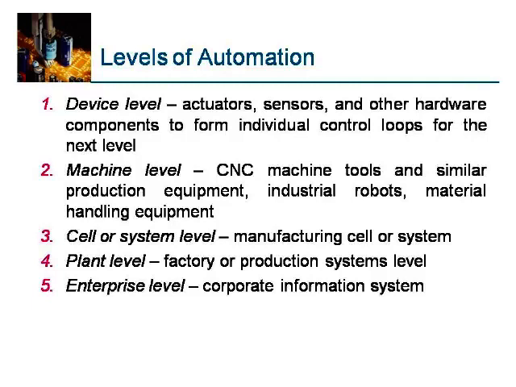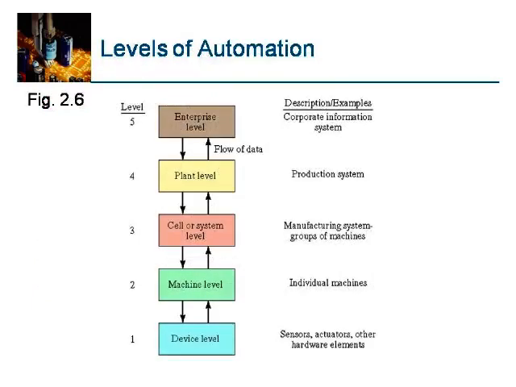Then plant level automation covers the entire factory, including the manufacturing facilities and the factory's input, output and production systems. Enterprise level automation includes the corporate information system along with plant level, cell level, machine level and device level. The top level of automation is enterprise level automation. In this figure you can see the different levels of automation. Device level is the lowest level and enterprise level is the highest level.